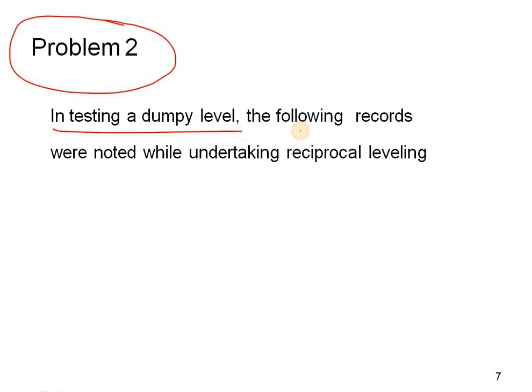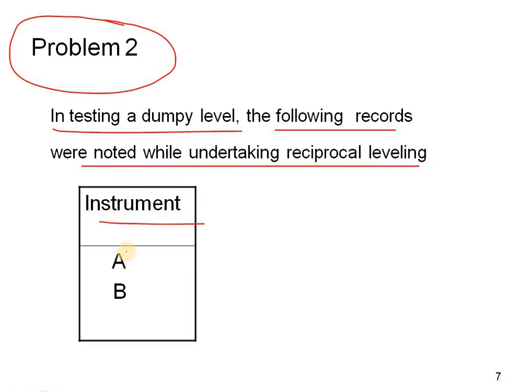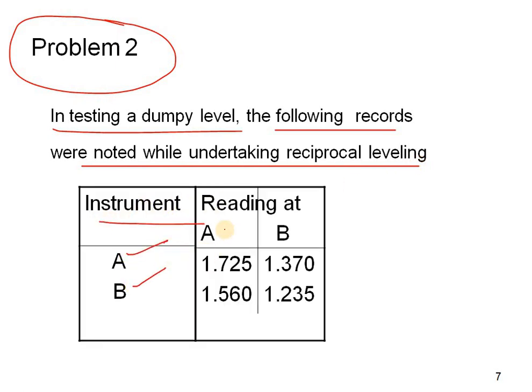In testing a dumpy level, the following records were noted while undertaking reciprocal leveling. Instrument at A and B: reading at A is 1.725 and reading at B is 1.370. With the instrument at B, the readings are 1.560 and 1.235. So these are the staff readings which were got from both stations.